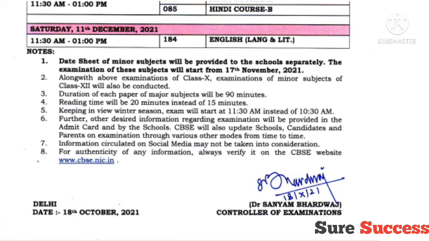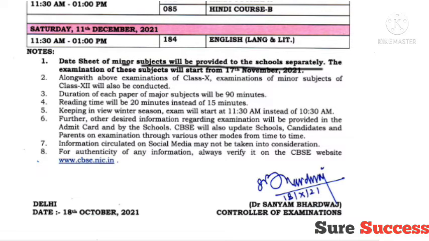The image on your screen shows some information provided along with your date sheets. As I already told you at the beginning, I will be explaining everything in this video. The information for both classes is similar, so I will explain from the date sheet of class 10. The date sheet of minor subjects will be provided to the school separately.